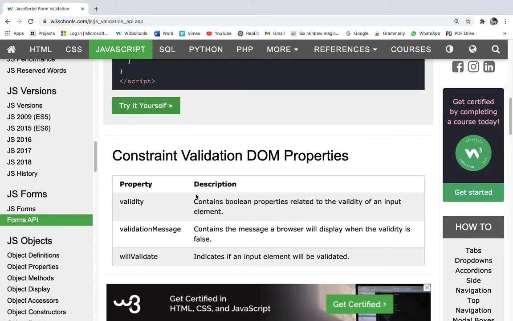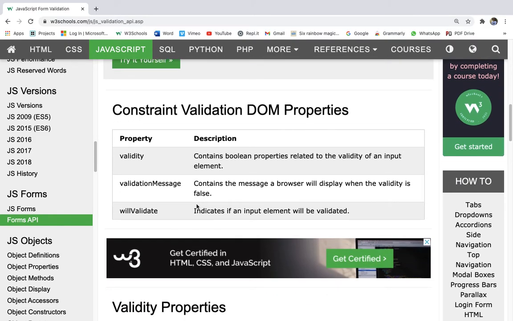Now we are on constraint validation DOM properties. Some properties are validity, validationMessage, and willValidate. We have already used the validationMessage property, so let's see what validity does. validity contains Boolean properties related to the validity of an input element. validationMessage contains the message a browser will display when the validity is false.